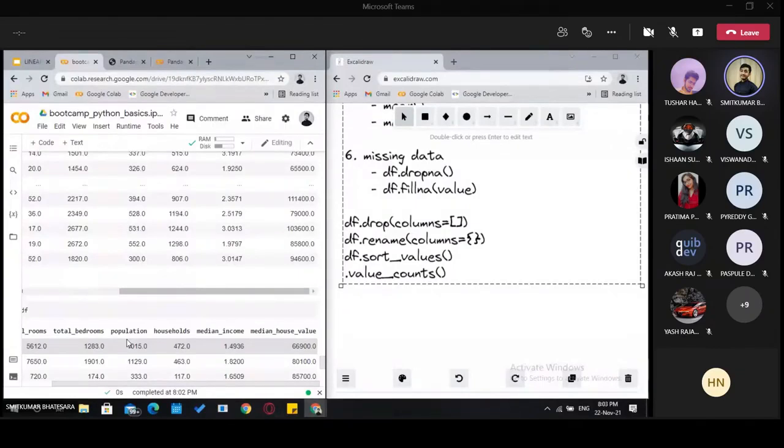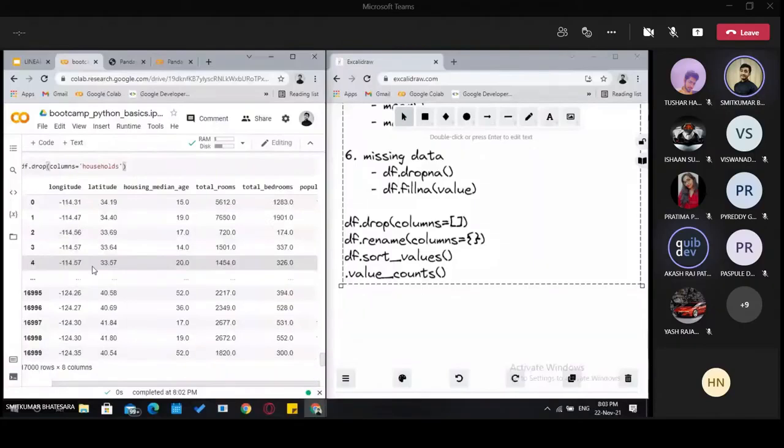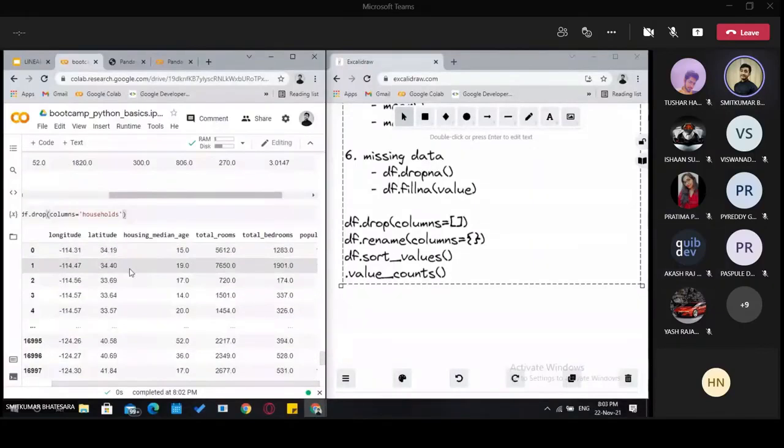I think when we apply the drop function, it is returning a copy of the actual data frame and not actually manipulating the data frame. Correct. Absolutely correct.